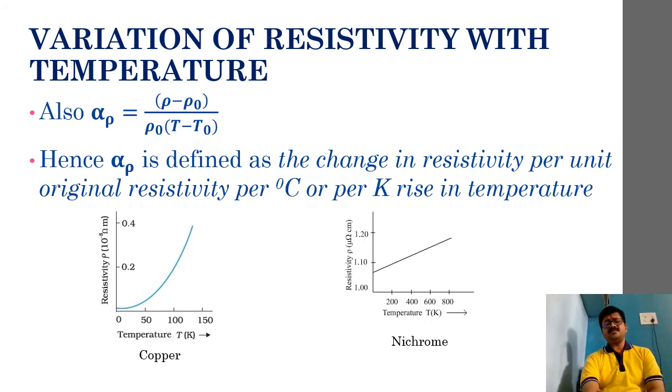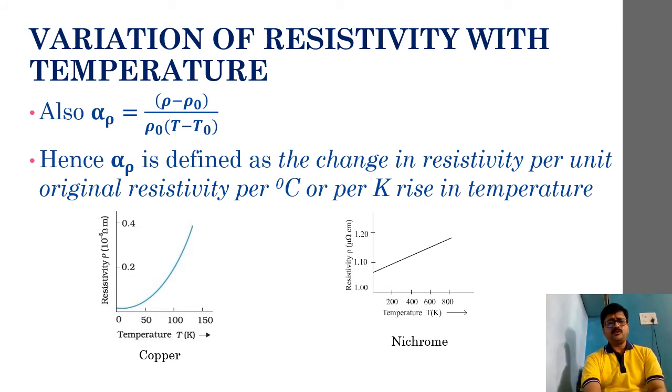Then we'll just take a look at the next kind of alloy. It is nichrome. Nichrome alloy, as you can notice here, it is remarkably linear. See, the graph is linear, whereas in case of copper it was non-linear. Just look at the difference between these two, and the variation of resistivity is not that deep in case of nichrome, whereas in case of copper it will vary from least value and it will reach to larger value. So this is one particular thing that you have to remember.